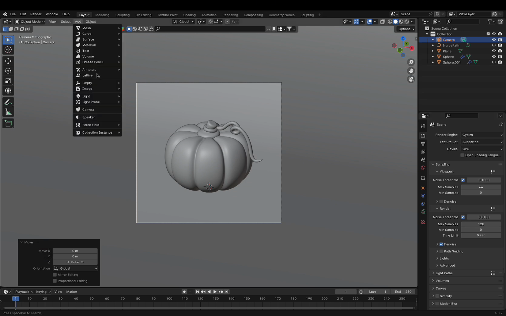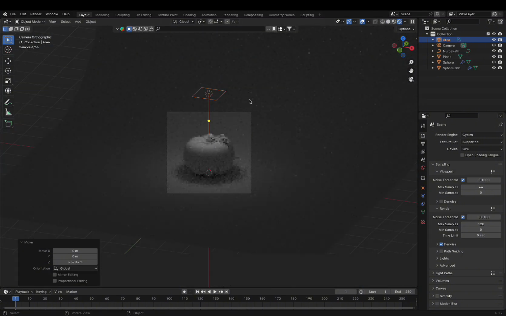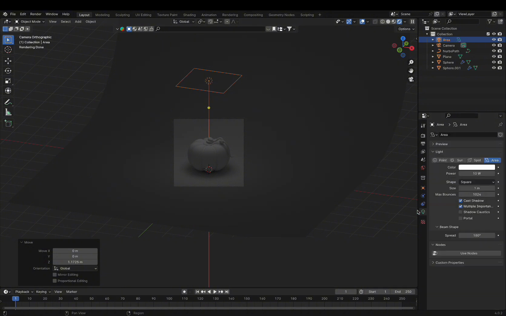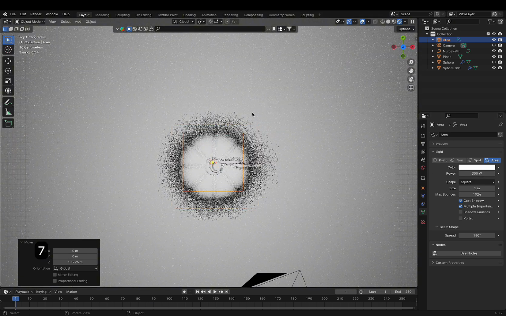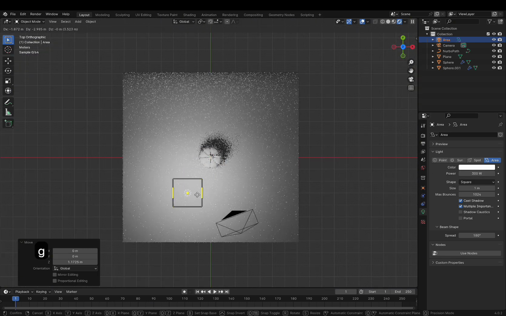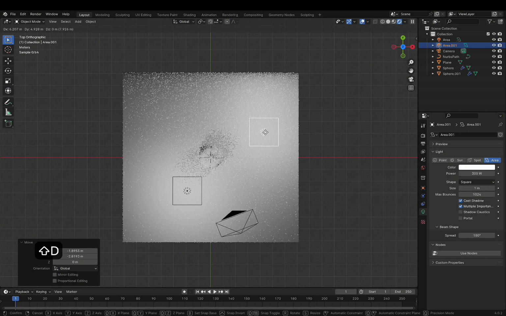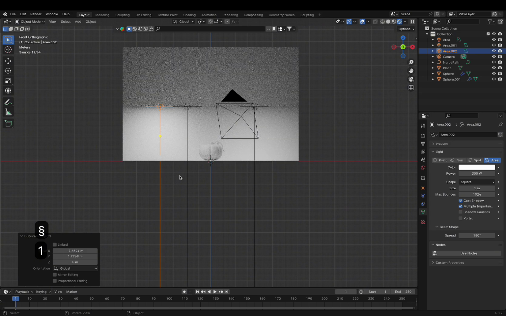Now let's add some lighting. Choose Area Light, raise it up, and scale it a bit. Let's set the strength to 300, which looks good. In top view, move the light here. Place the second one here, and the third one can go here. Adjust them a bit, and I think it should work fine.